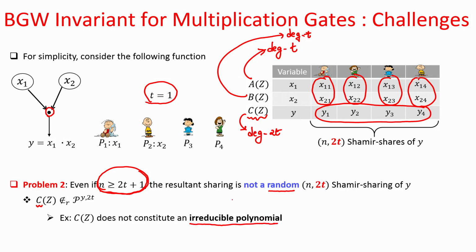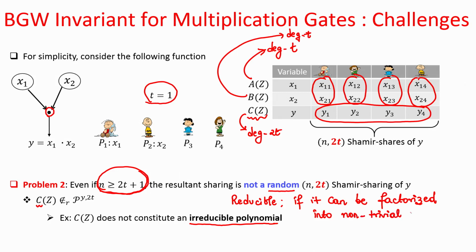So, we say a polynomial is reducible, intuitively, informally, we say a polynomial is reducible if it can be factorized into non-trivial polynomials.